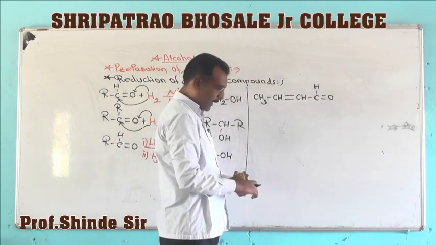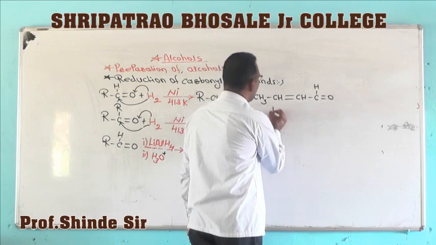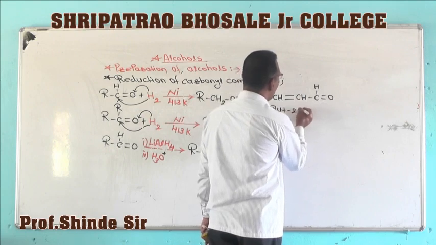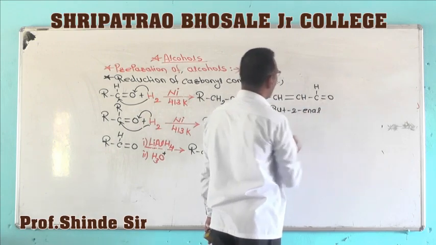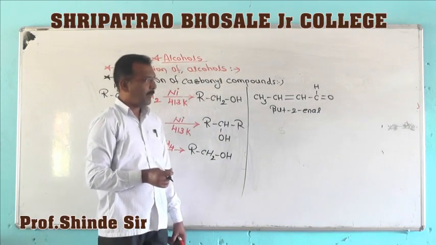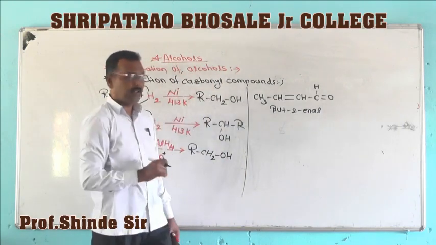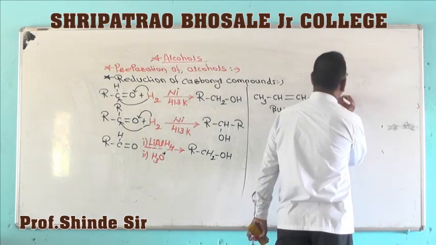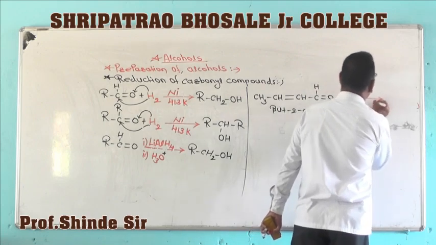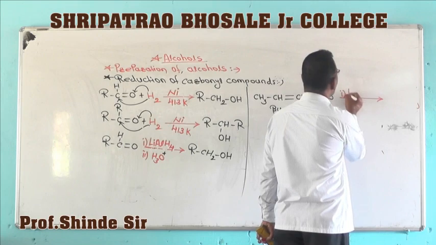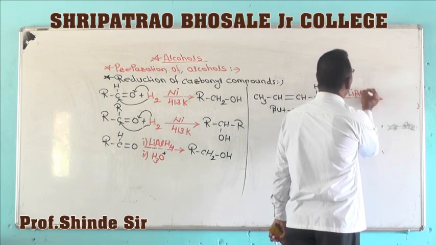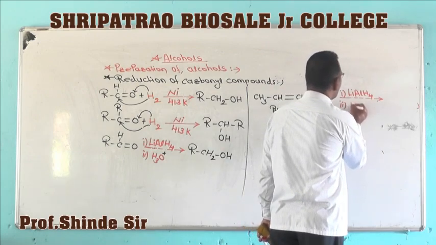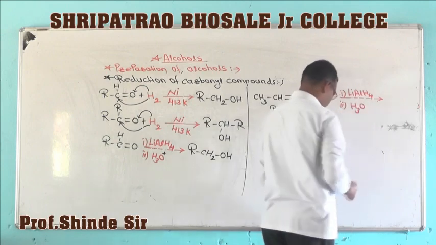Parent is butane, so here we can write it as but-2-en-1-al, that is the compound. Now we will carry out its reduction. This compound is treated with, first condition, lithium aluminum hydride, and second condition, acid hydrolysis.